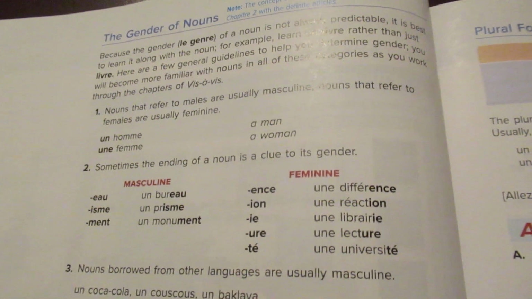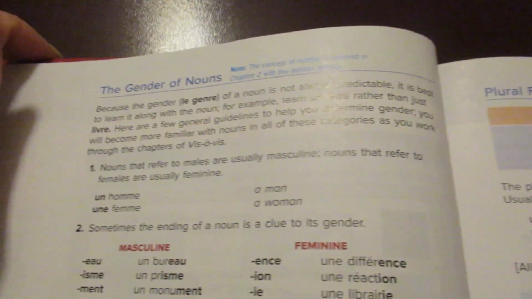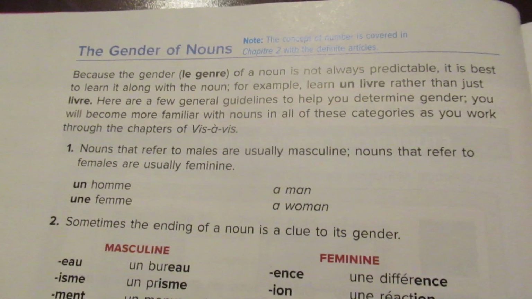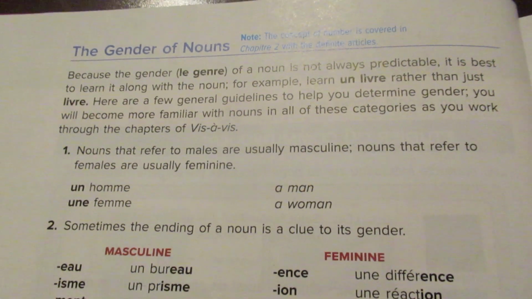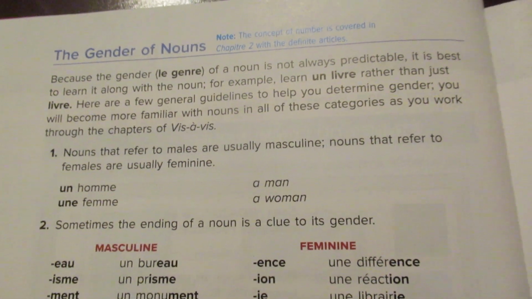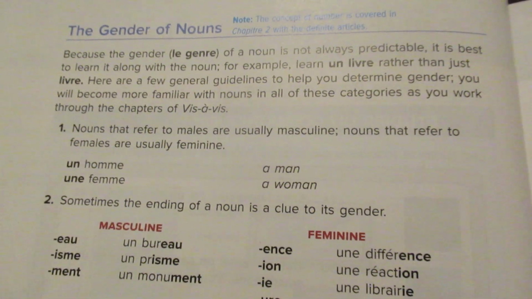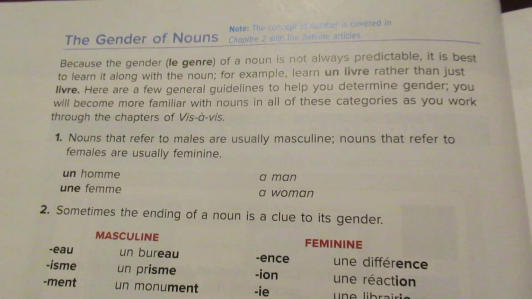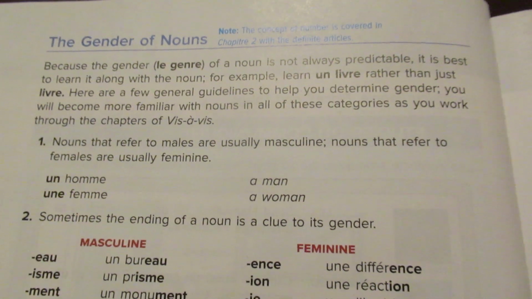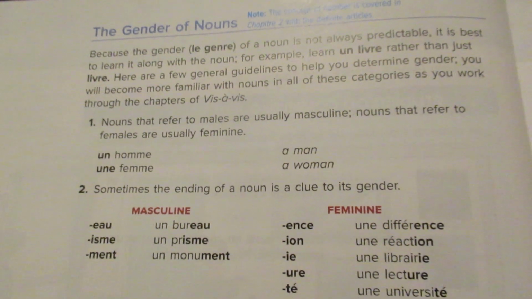Now, when we look on page 22, they're talking about the gender of nouns. You'll want to look in your book. I still have a little bit of a glare on mine, but if you follow along in your ebook, you'll be able to read here that because the gender of a noun is not always predictable, it is best to learn it along with the noun, and that's what I was mentioning. You want to learn that a desk is masculine, that the table is feminine, right? That a tie is feminine, that a chair is feminine. And it seems a little bit different to us because we don't have this at all in English, but you want to learn those as you go because it will help you later on.